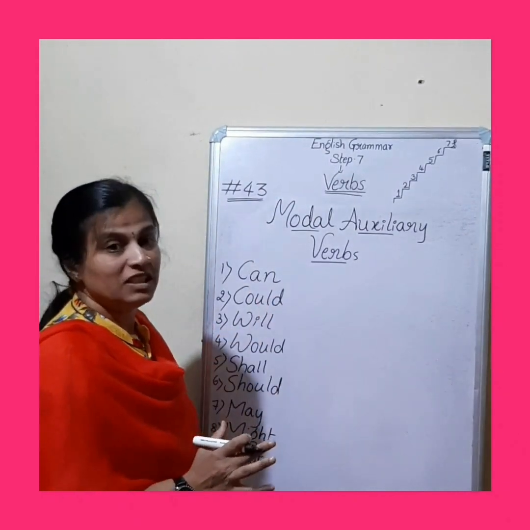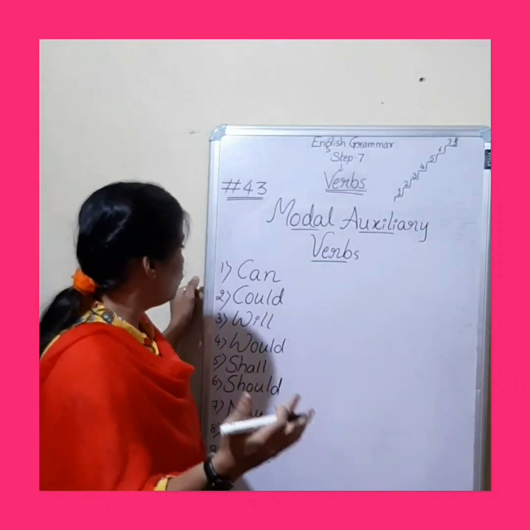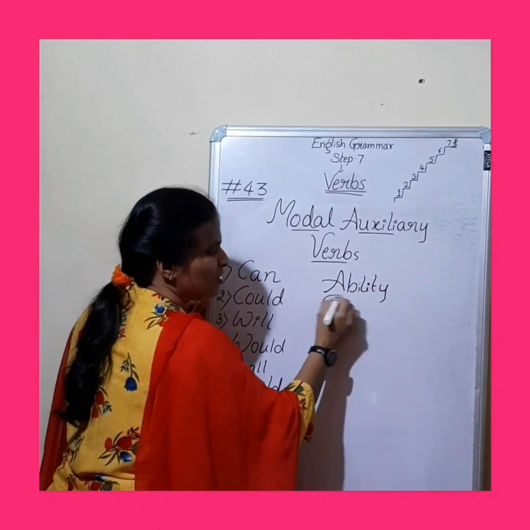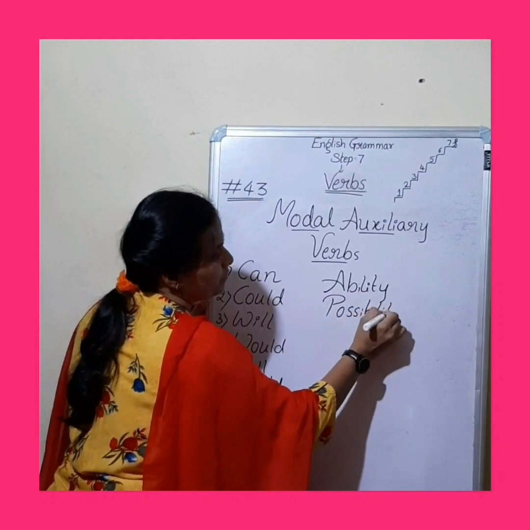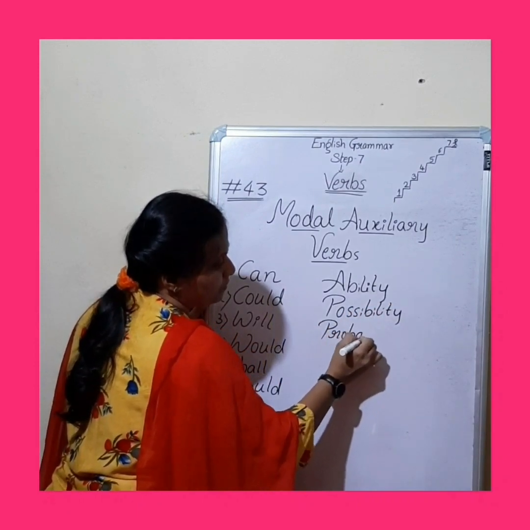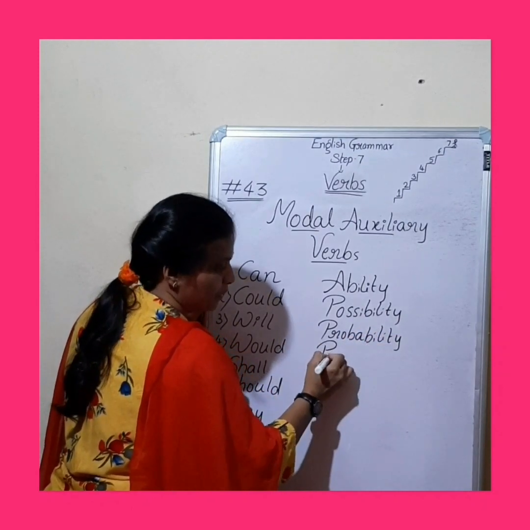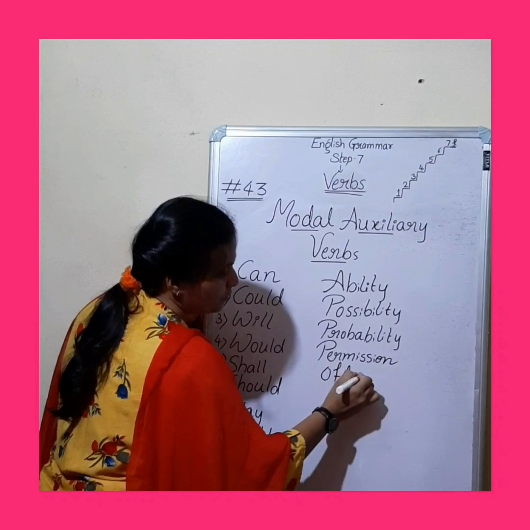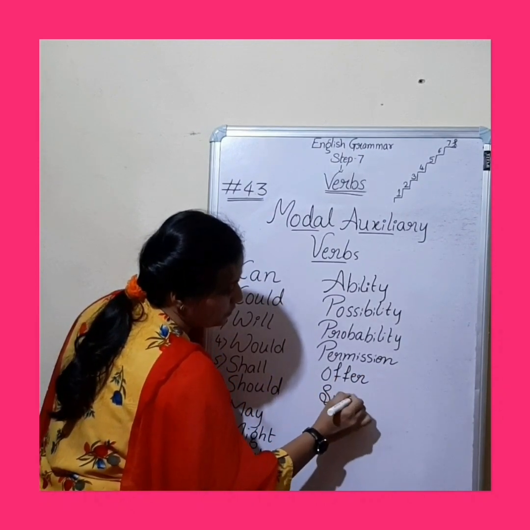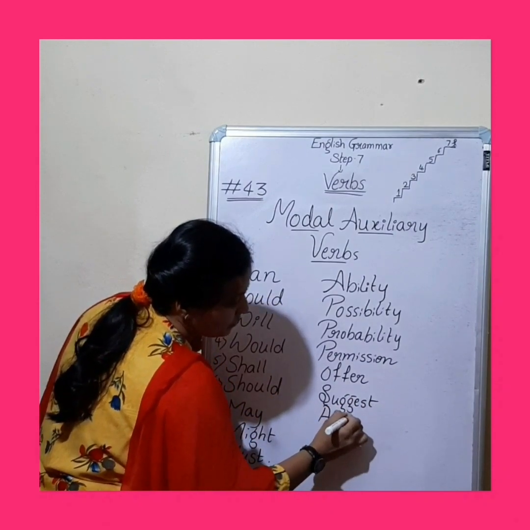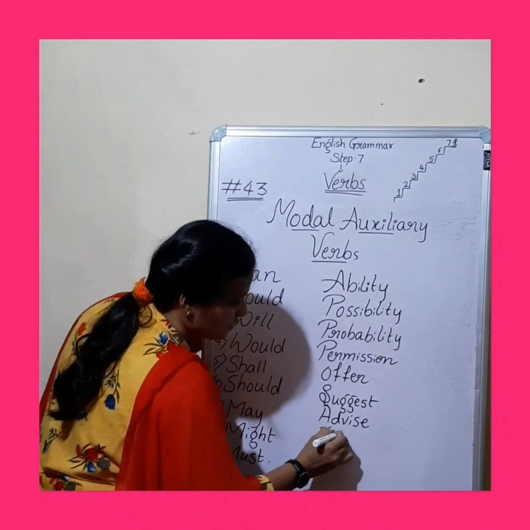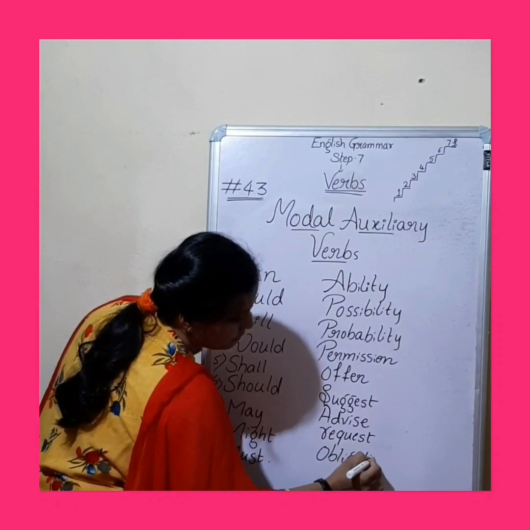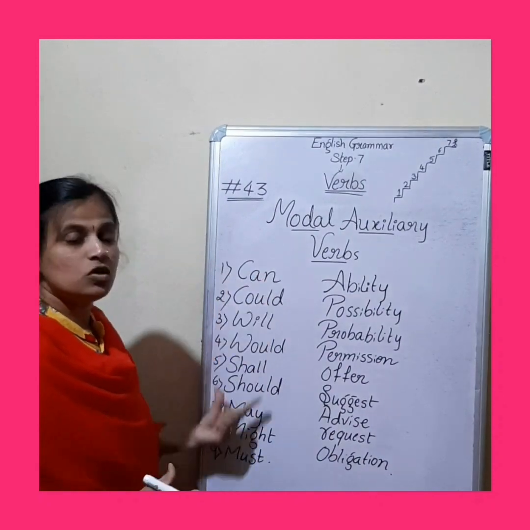What are these used for now? They are used to express ability, possibility, probability, to take permission, to offer, to suggest, to advise, as well as to request, or to express obligation. So, for these purposes, we use modal auxiliary verbs.